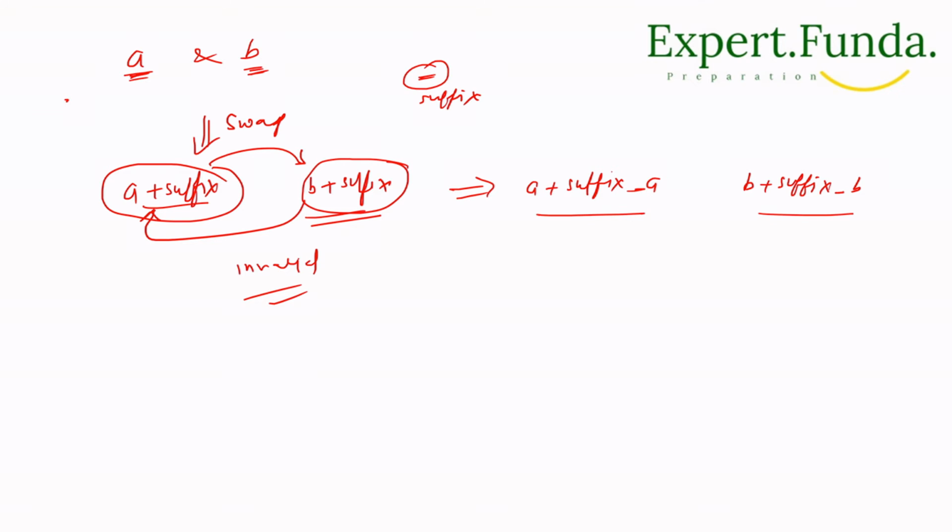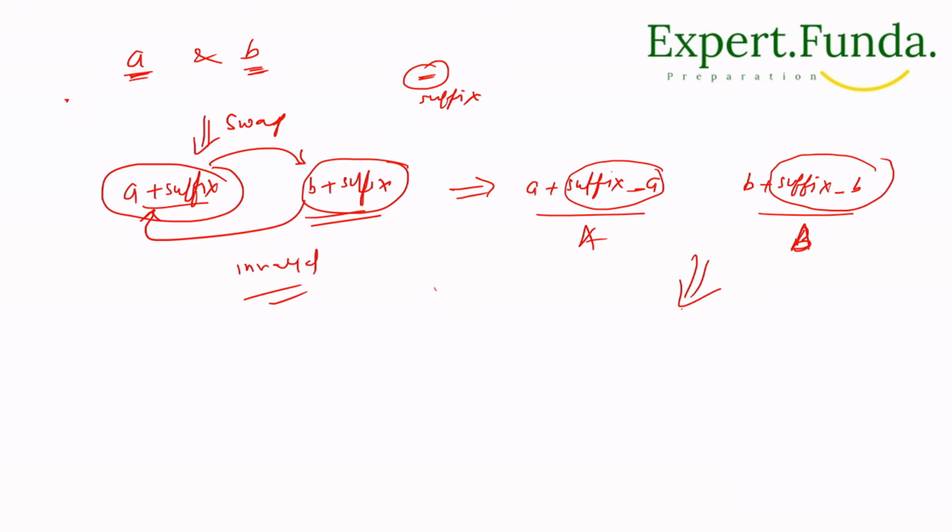See, this suffix and this suffix are different, and then they can be swapped to generate two new names, correct? If we swap these two, if this is idea A and this is idea B, right?